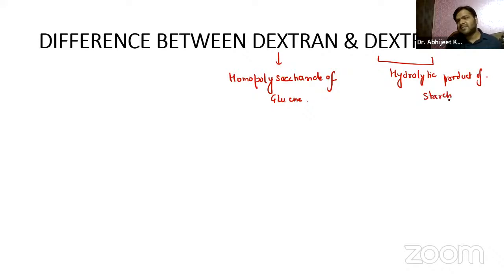So that is the simplest difference that you have to remember. Dextran you will be studying in physiology. It is related to the plasma volume expander, so we will discuss that in physiology.